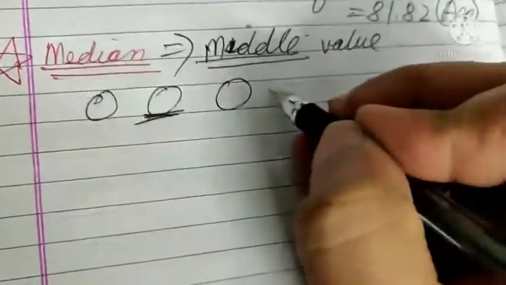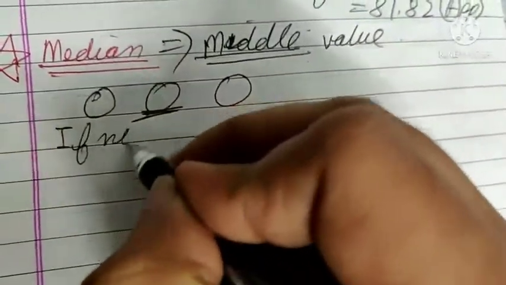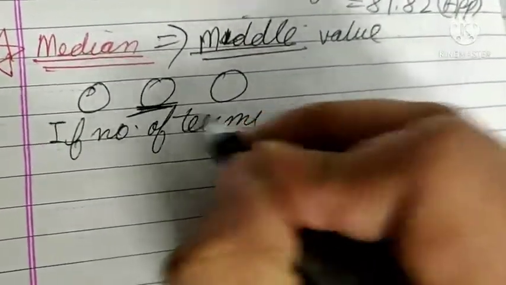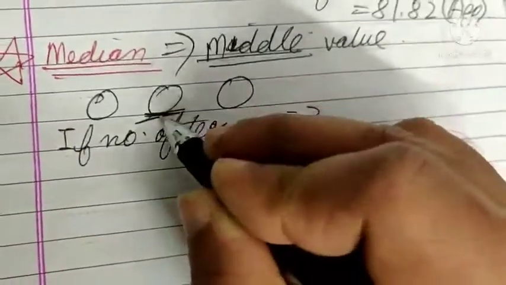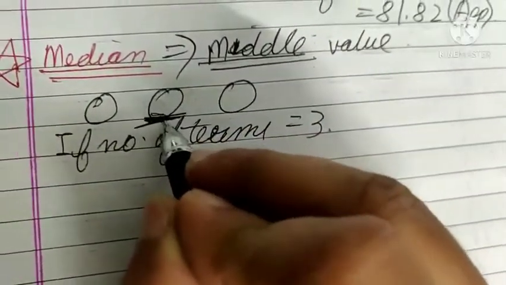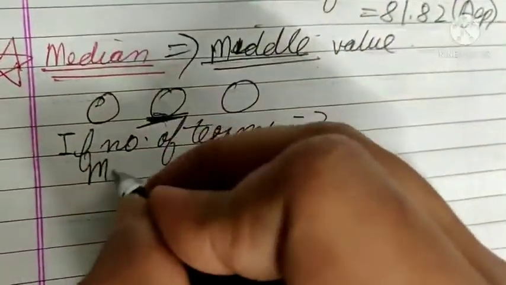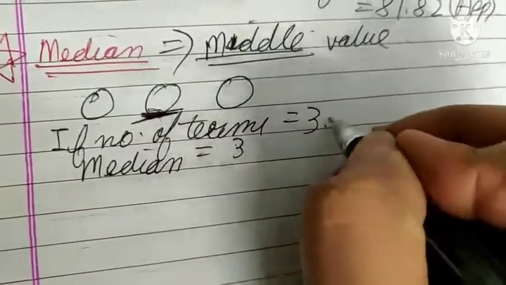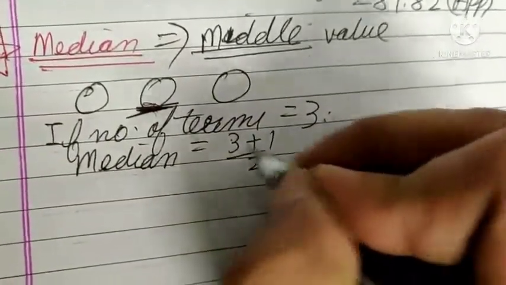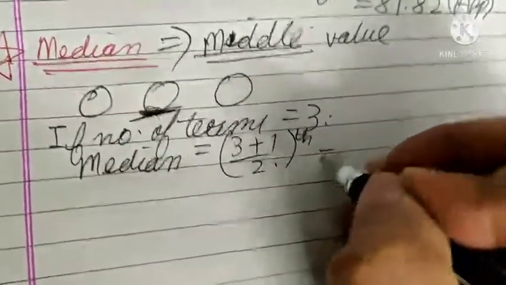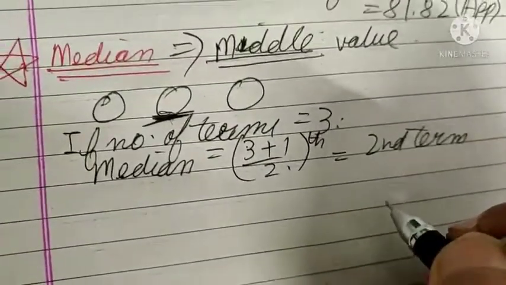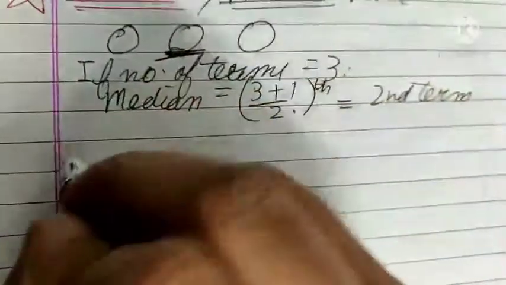Means if the number of terms were 3, we need to get the second term. The middle term is the second term. How will we get the second term? Median was number of terms plus 1 upon 2, means second term.